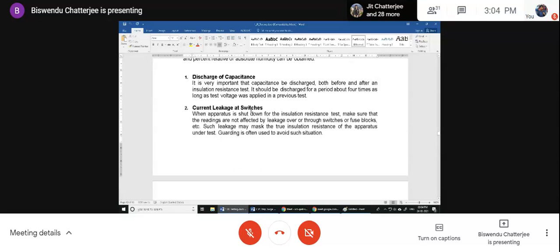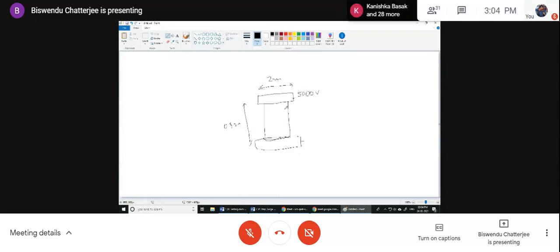Again, there is another problem: current leakage at switches. What happens sometimes, suppose, all these things are very essential to know. Suppose there is a high voltage step up transformer.